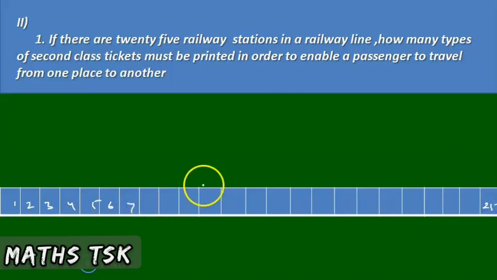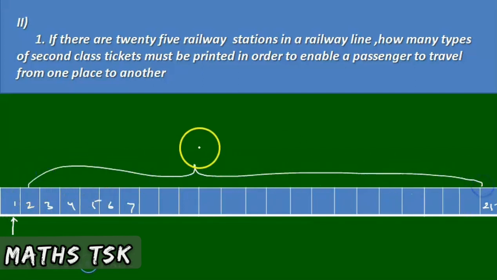Okay, so the first railway station, I enter into the first railway station. I want to travel from here to any one of the remaining 24 railway stations, isn't it? There are 24 railway stations here. I am entering at this place. No need to buy a ticket to this place itself. So we are very clever. We have to buy a ticket to travel from the first railway station to any one of the remaining 24 railway stations. So here we must have 24 railway tickets.